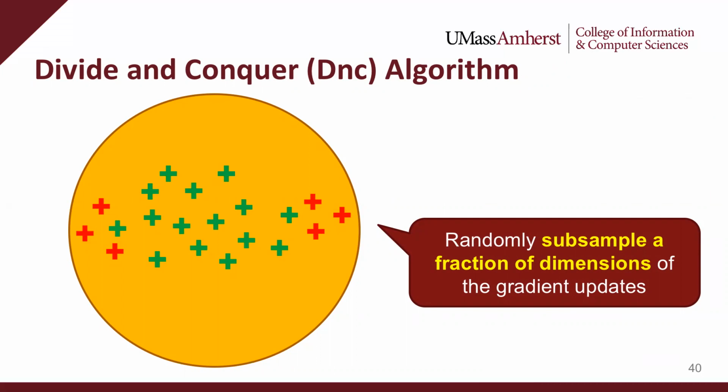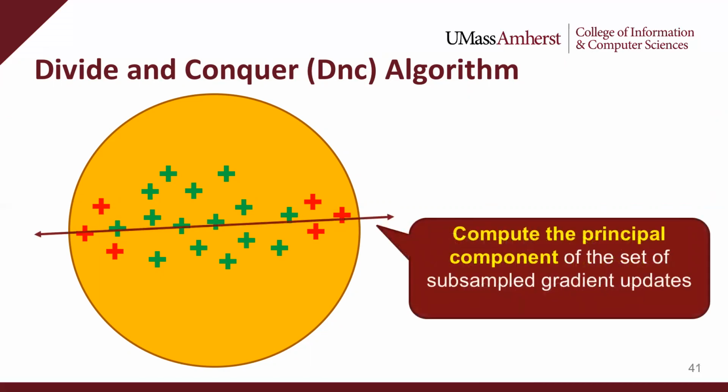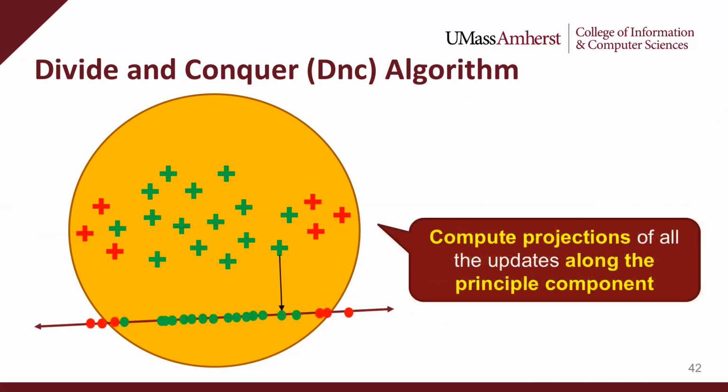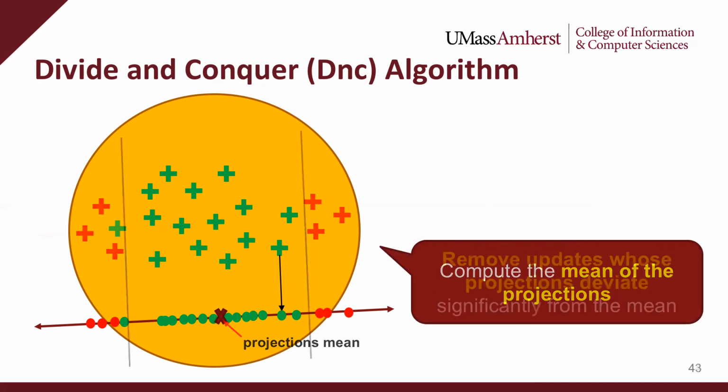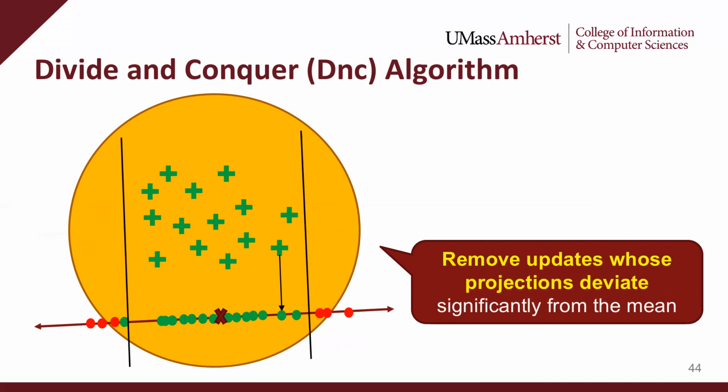Hence, for dimensionality reduction, DnC first samples a randomly generated fixed set of gradient dimensions from all of the collected gradients. DnC then computes the principal component of the subsampled set of gradients, that is, computes the direction along which these gradients have maximum variance. DnC then projects all the gradients along the principal component direction. Then it computes the mean of these projections as shown, and finally removes those gradients with the farthest projections from the mean as shown.